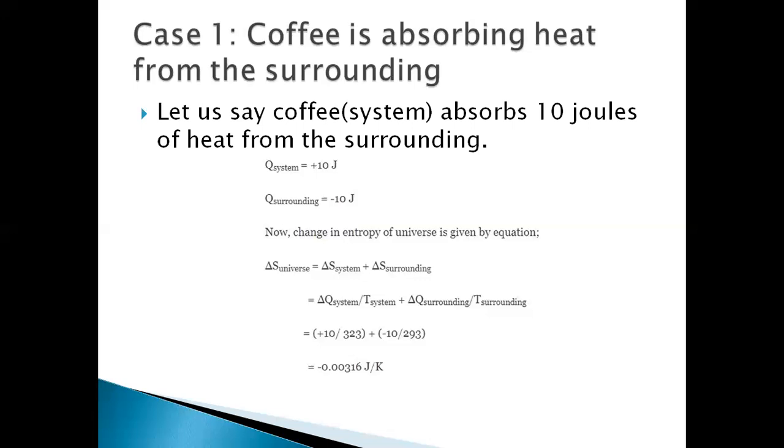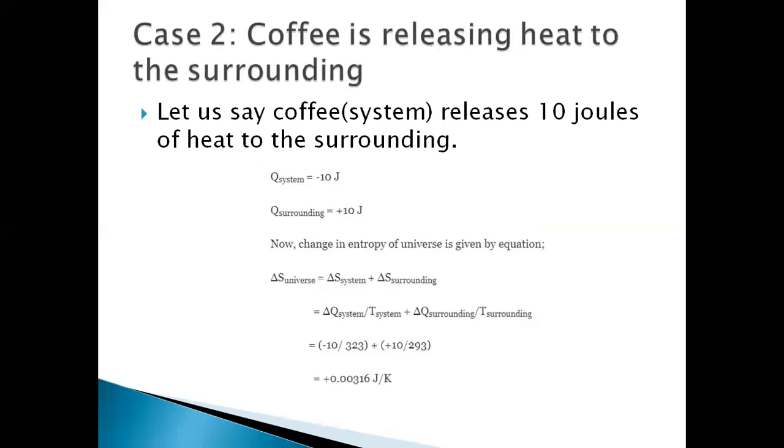What the second law of thermodynamics tells us is that entropy of the universe always increases. So we can say that this process is not spontaneous. That means this process cannot occur on its own. We take case 2. The coffee is releasing heat to the surroundings. Let us say the coffee releases 10 joules of heat to the surroundings. That means 10 joules of heat is absorbed by the surroundings. So Q system is equal to minus 10 joules, and Q surroundings is equal to plus 10 joules.